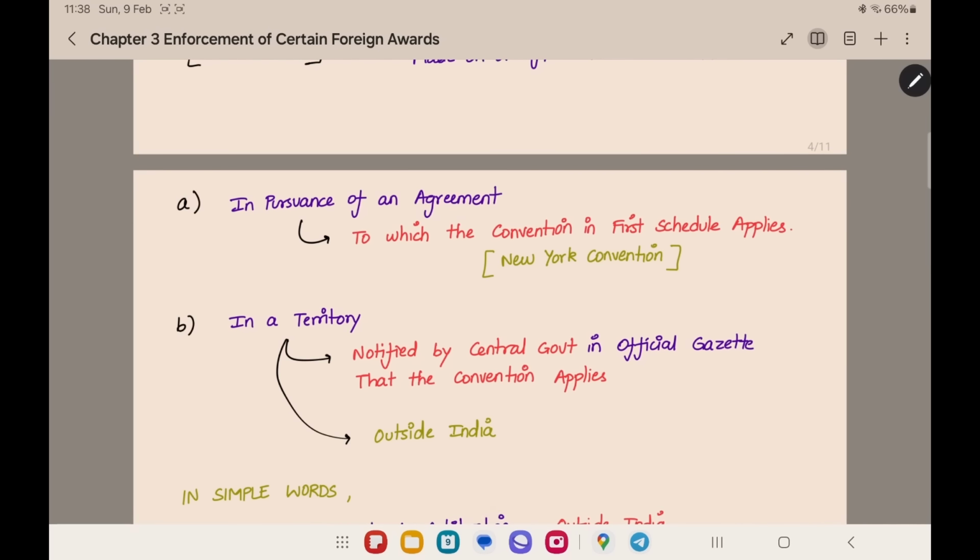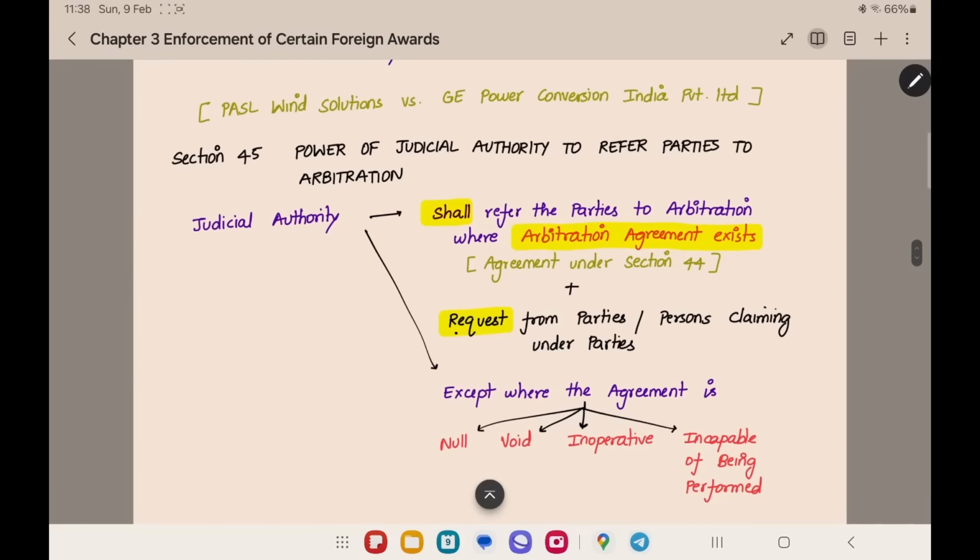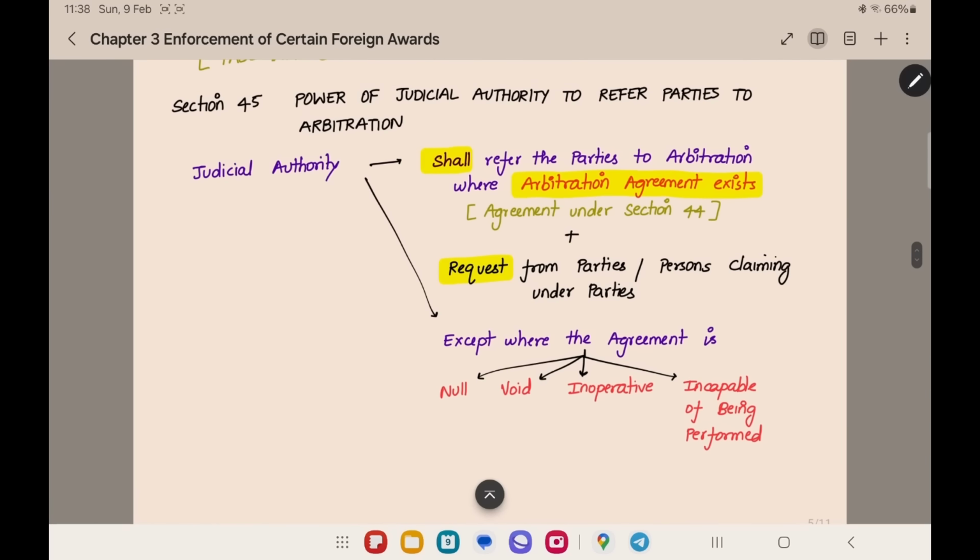This agreement should be existing between the parties, and then the request should be from the parties to go to arbitration. One party or any party claiming under him should make a request to the judicial authority that we will be going under arbitration. Do not take this case under court. Like that there should be a request. Here the judicial authority shall refer the parties to arbitration. Here there is a compulsion to the court to refer the parties to arbitration. First condition, arbitration agreement. Second condition, request. If these two exist, the judicial authority should compulsorily refer the parties to arbitration.